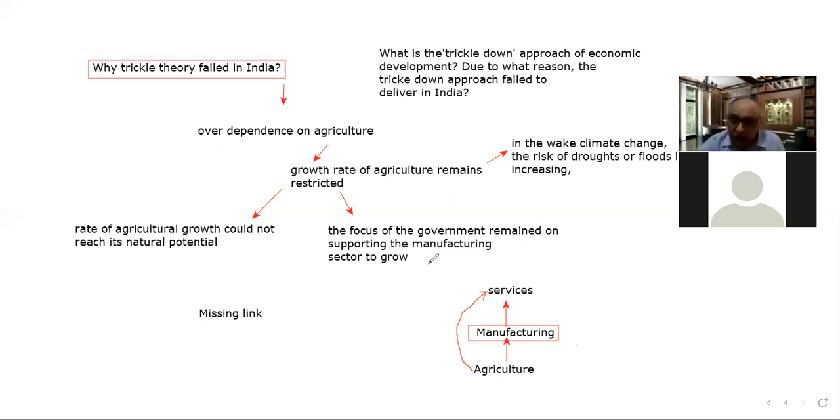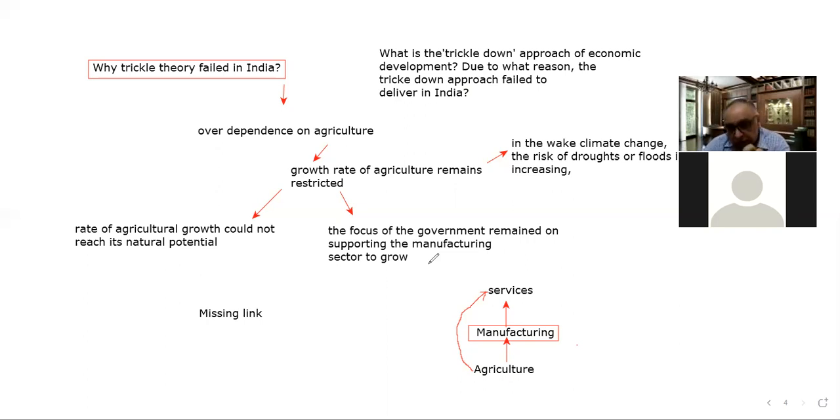This problem deserves to be discussed in detail, so that is the next issue. As a consequence, the benefits of GDP growth could not percolate to the agriculture sector, could not percolate to the rural economy of the country.